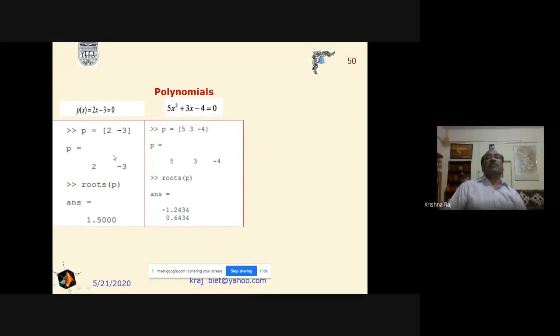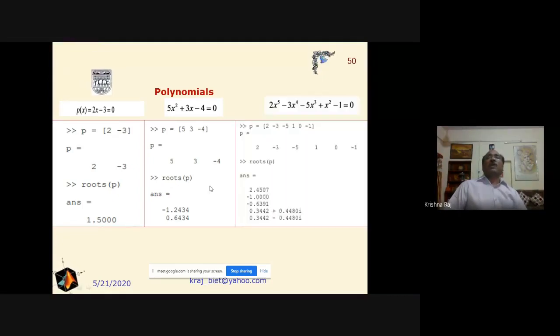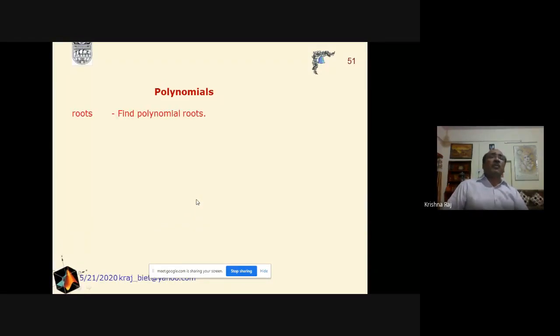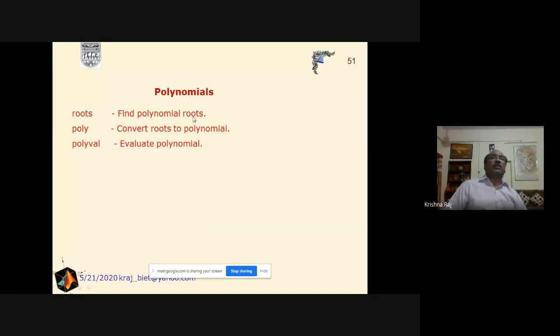Similarly, if the equation is of the second order, again we will describe the polynomial by putting the coefficients. Again, if we are interested in the roots, naturally we have to type the command roots. And for a higher order equation, the same will be done. Now, these are some of the commands which are used with polynomials: roots is used to find the polynomial's roots, poly to convert the roots to the polynomial. To get the value of any polynomial, we have to use the command polyval. And to evaluate the polynomial with a matrix argument, we have to use polyvalm.